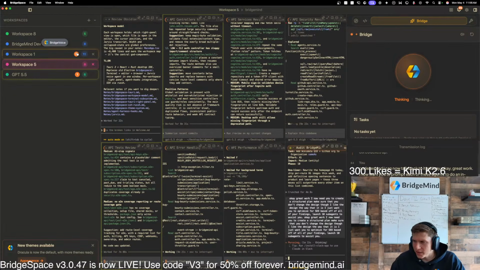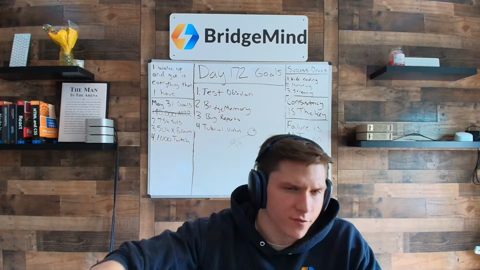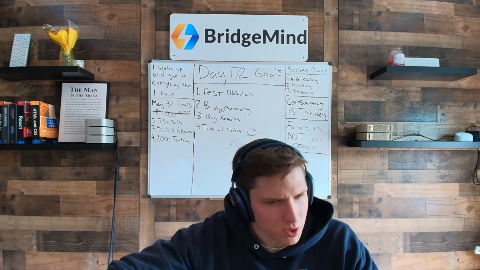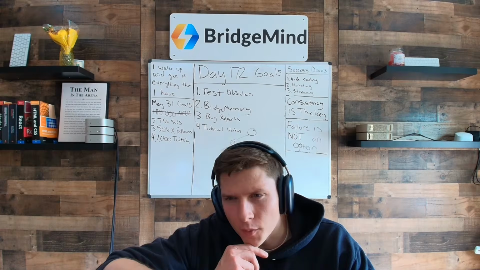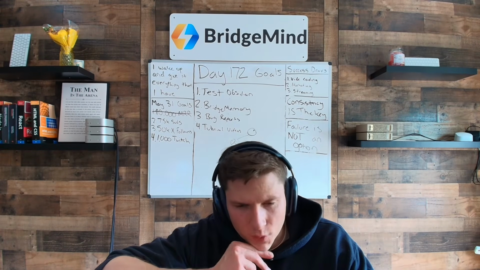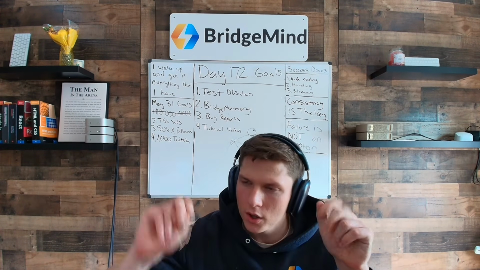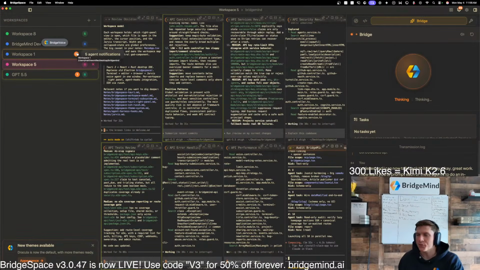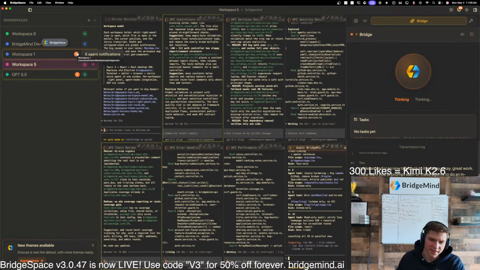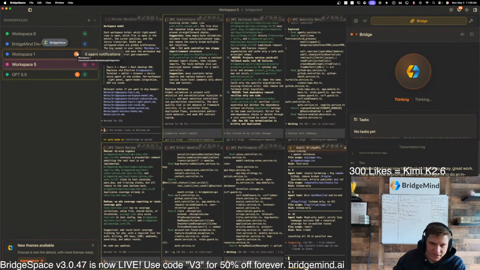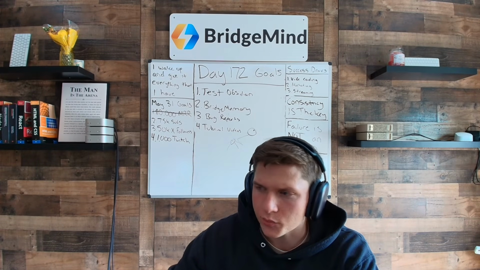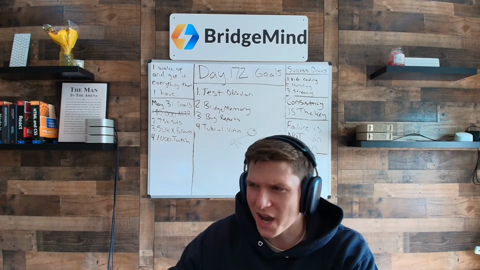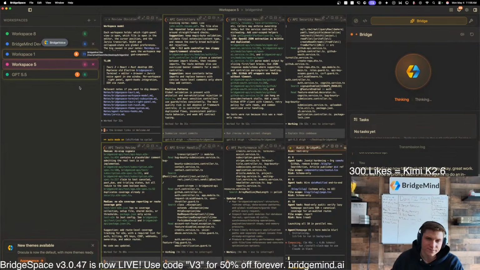Because the truth is that the last model releases, GPT 5.5 and Opus 4.7, were probably the two worst drops from both labs. It just seems like they were trying to put out a new model for marketing purposes, which did keep the hype going, I will say that. But they weren't actually that big of improvements. I don't know what you guys think, but I've been doing this for over 3.5 years. I've seen some pretty substantial jumps, and I just didn't notice a whole lot of capability improvement in these, to be honest.